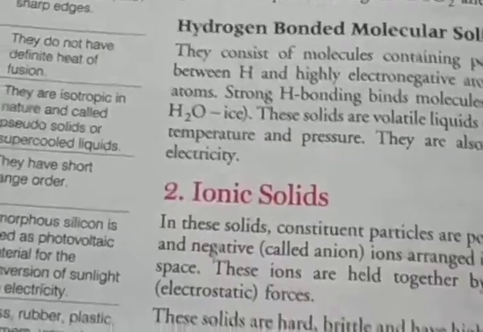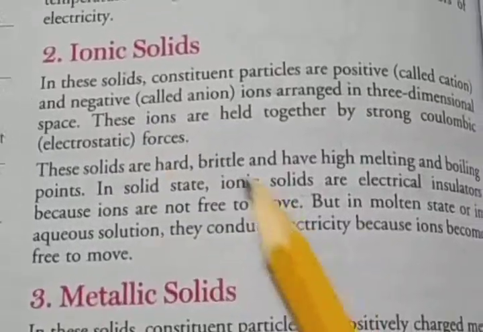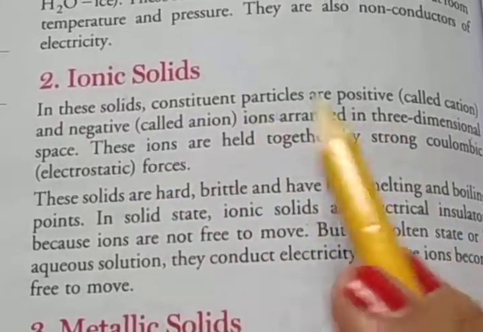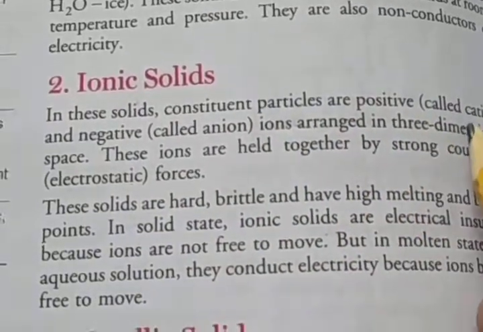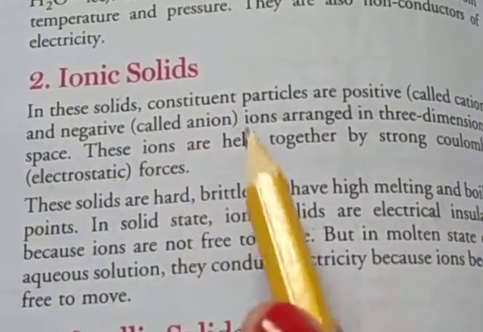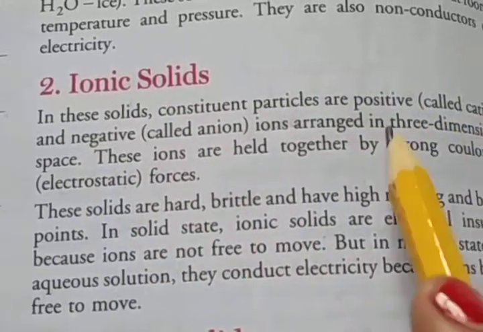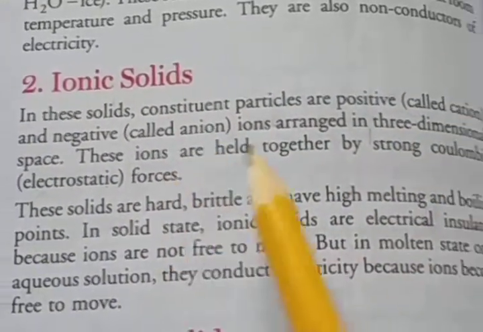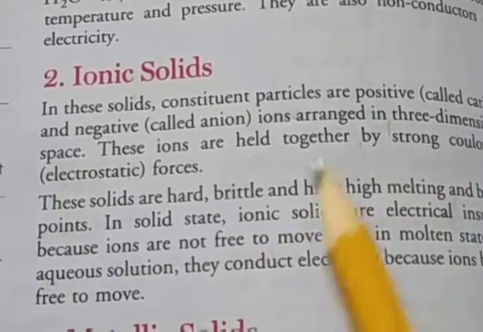Then the second one, ionic solid. Ionic solid means the constituent particles are positive, called cations, and negative, called anions. That means cation and anion, positive and negative. Ions are arranged in 3D space.